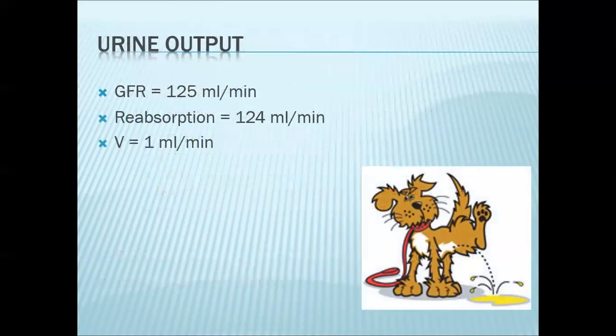Now calculating for urine flow rate, this is simply your GFR, which is 125 ml per minute, the one we've calculated a while ago, minus your reabsorption rate, which is 124 ml per minute. Again, the one we've calculated a few seconds ago. So 125 minus 124 will get the urine flow rate, which is 1 ml per minute.